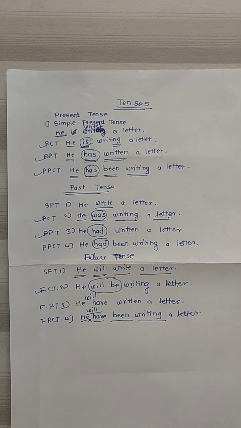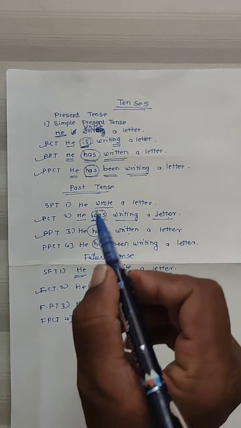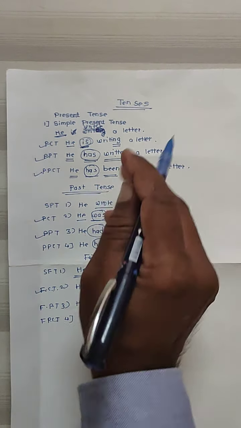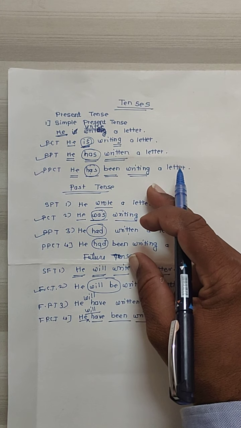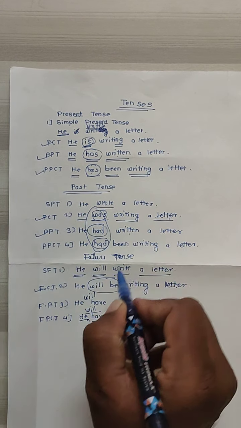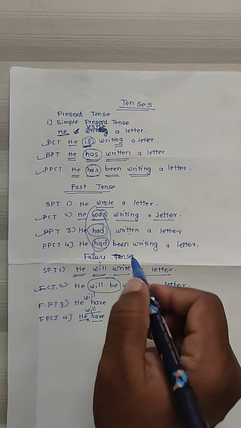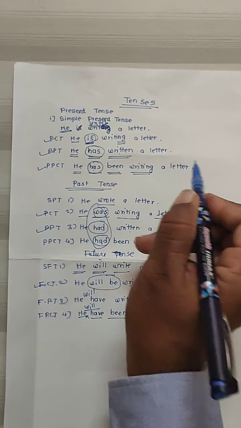Simple present into present continuous, present perfect continuous, and just like that past tenses also and future tense also. So it is very easy to change from one to another. You have to be good at those tenses. Definitely it is easier, only that part you have to change. Here also will be, will have is the change. Otherwise, been writing is the same.